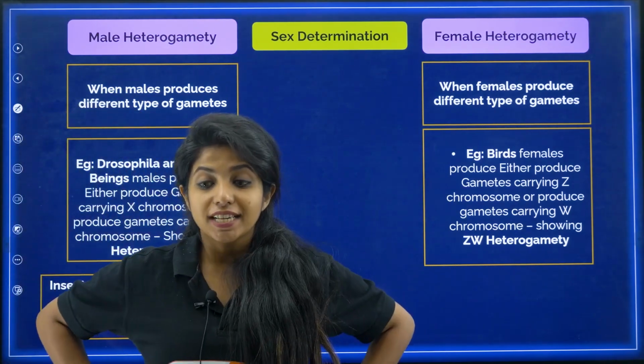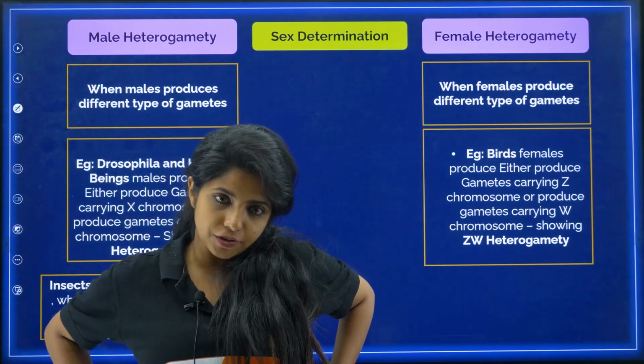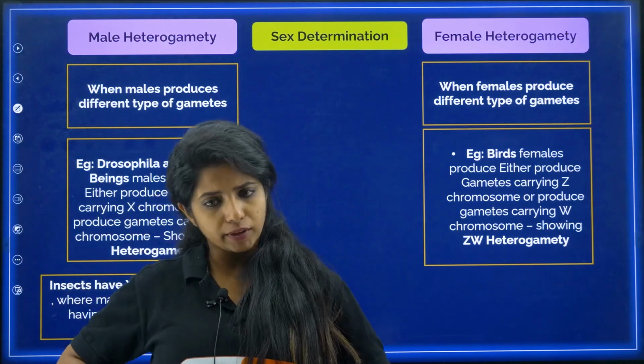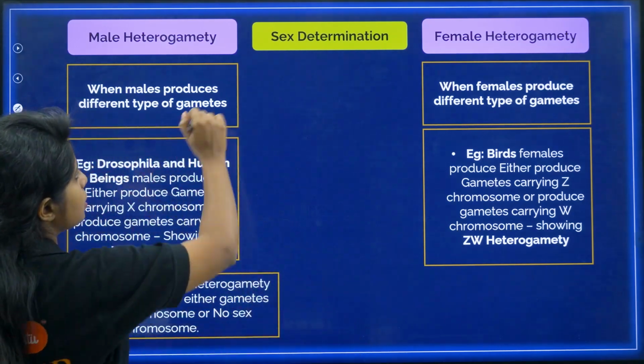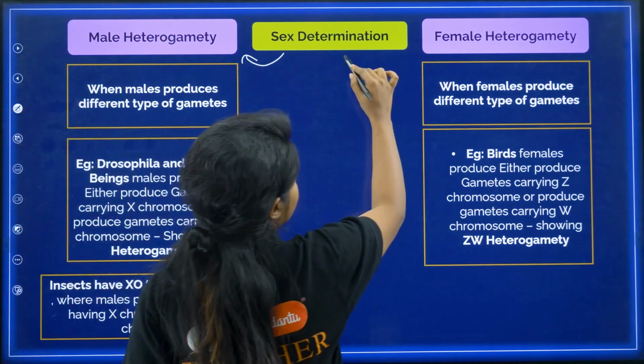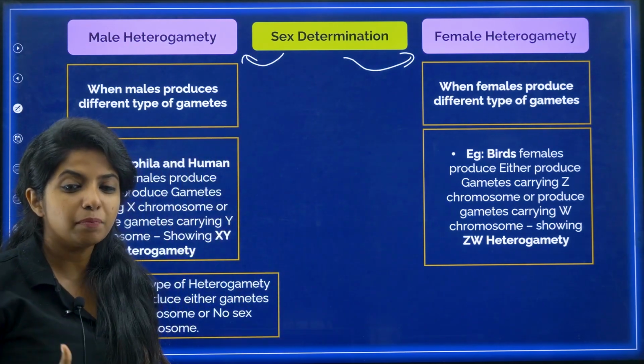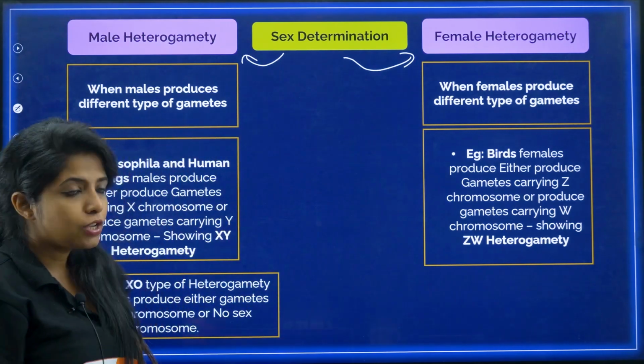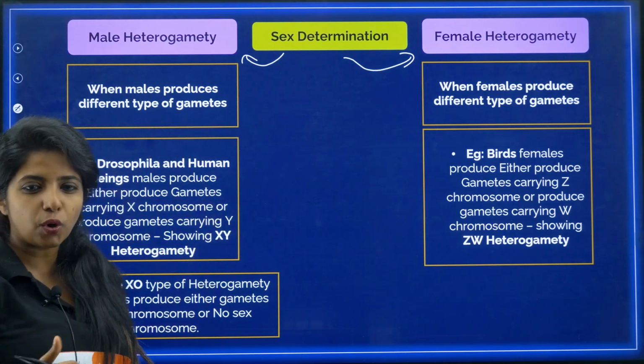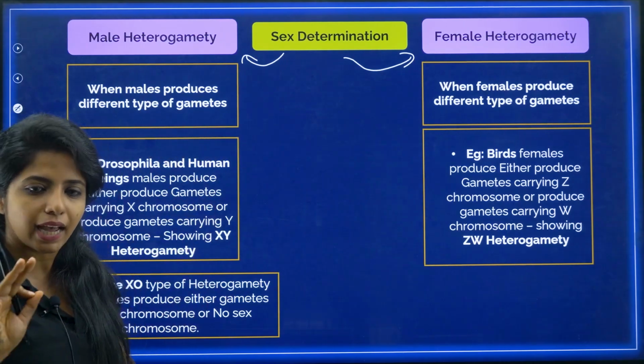Now we have sex determination, my dear children. So sex determination in different organisms. Okay, there are two categories. One is male heterogamety and the other one is female heterogamety. What do you mean by that? Heterogamety, that means different gametes are being produced. So when males produce different types of gametes, you call it male heterogamety. Didn't understand? I'll make it easy for you.